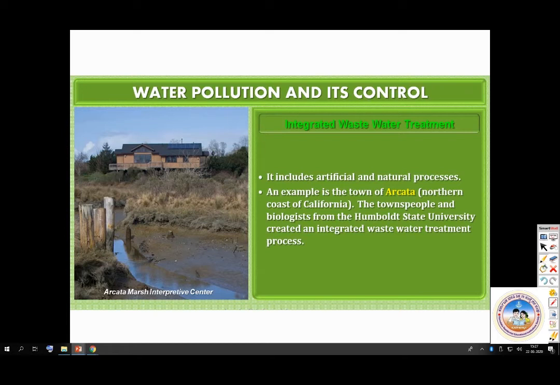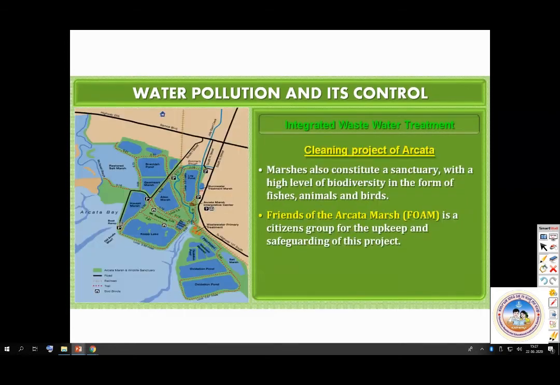So what they did, the marshes also constitute a sanctuary with a high level of biodiversity in the form of fishes, animals and birds. Then the Friends of Arcata Marsh is a citizens group for the upkeep and safeguarding of this project. So Friends of Arcata Marsh, FOAM. So look at this, Arcata Marsh, this area.